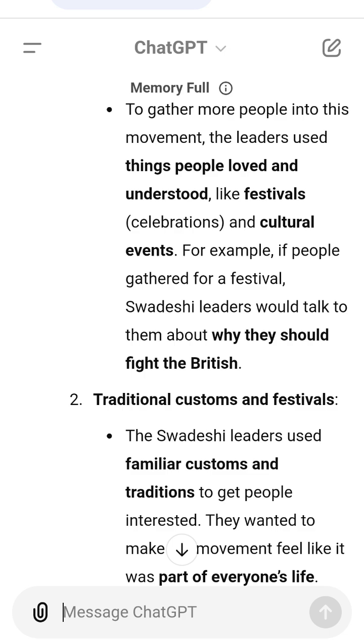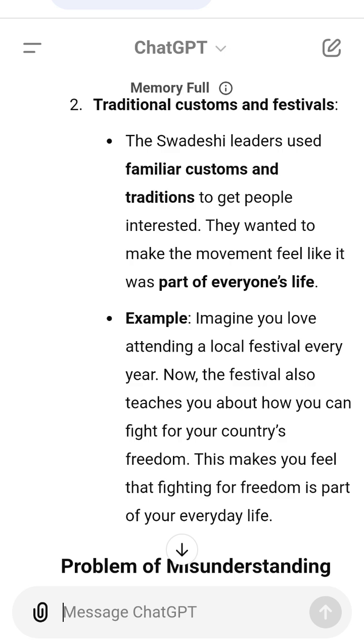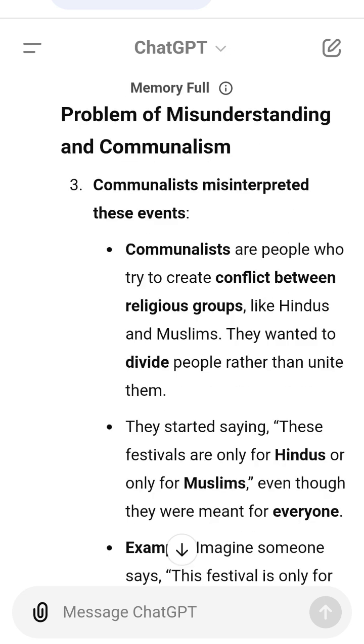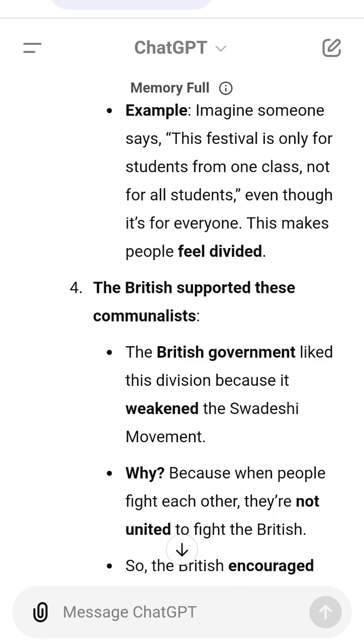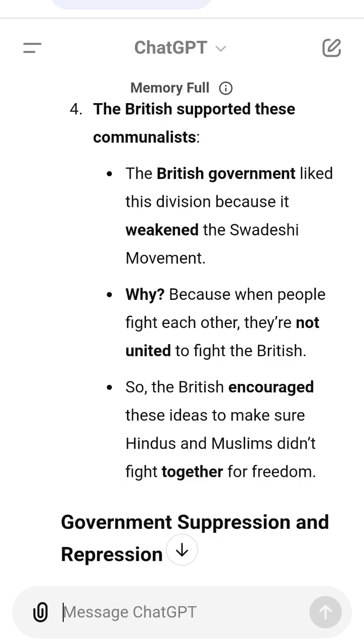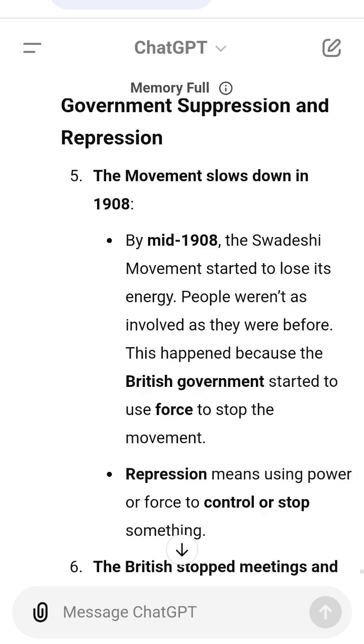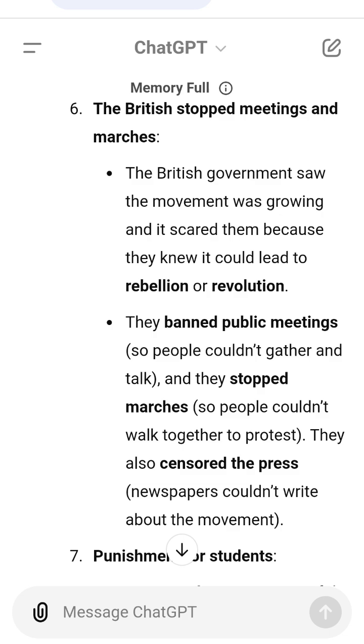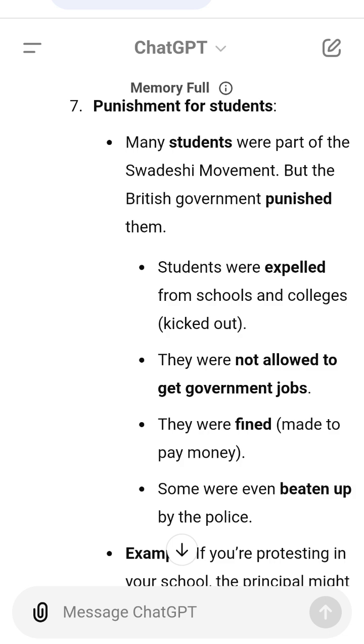Now the school management hears about the protest and doesn't like it. They ban all future sports day events and stop the students from meeting or marching in the playground. They even punish the students who started the protest by expelling them from school or making them pay fines. Some of the students are even beaten up by security. After this, many students are too scared to continue protesting and the movement loses energy. This is what happened to the Swadeshi movement when the British used repression to break it down.